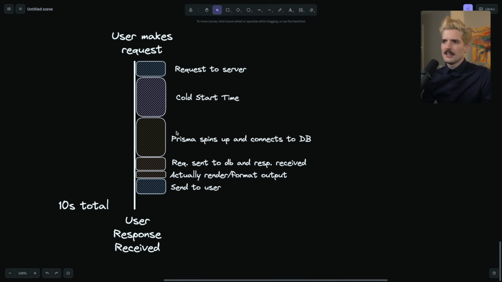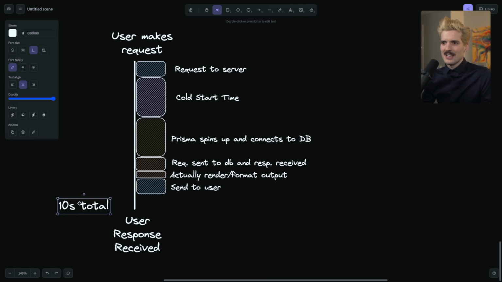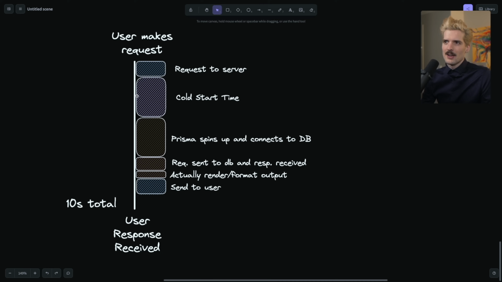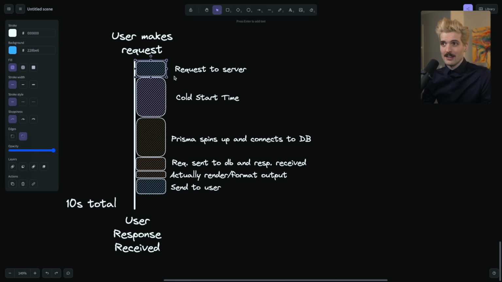Cool. This is a rough idea of the pieces that result in a request taking this long on a service like Ping today. You have an amount of time that the request takes to get to the server, a much larger amount of time that the server takes to cold start if it's not warm, which there will be times where it isn't, period. That's the nature of building things on Lambda. You can never guarantee things will always be warm.